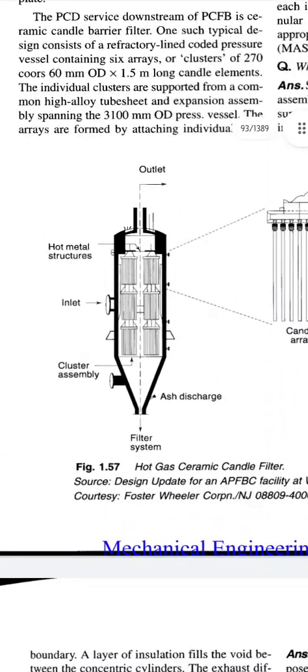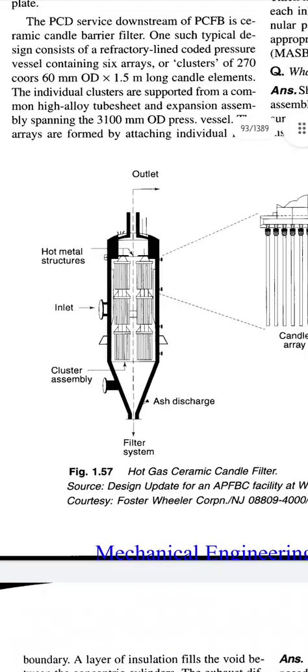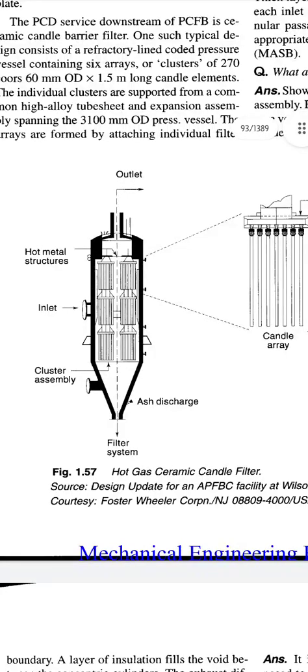In this diagram we can see the hot gas ceramic candle filter. Here we can see the inlet in the middle of the diagram, on the left side. The hot metal structure is available inside the diagram, and we can see the cluster assembly. The inlet is in the middle and the outlet is at the top of the diagram.